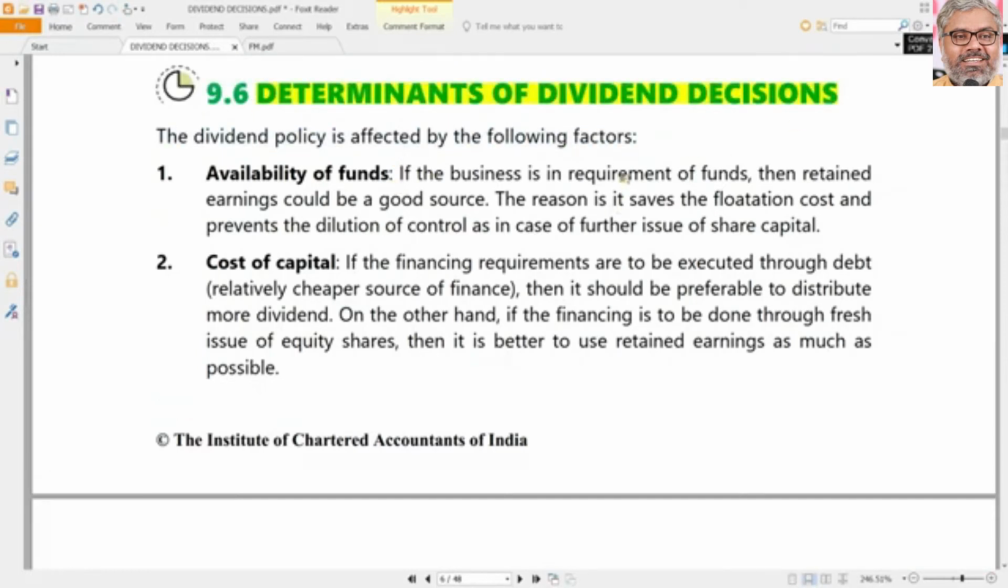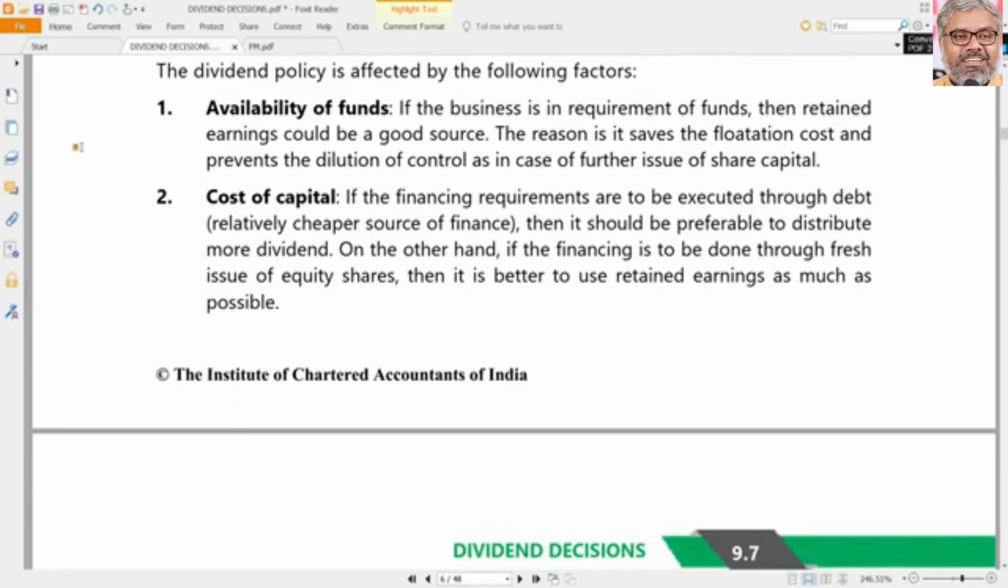A very, very, very important theory question. If at all a straight question can be asked from this chapter as a theory question, this will be that. What are the various considerations that managements take while taking dividend decisions? Various determinants are there. You need to remember these side headings, and of course the concept of them also to be understood.